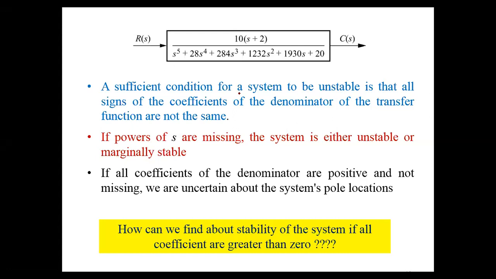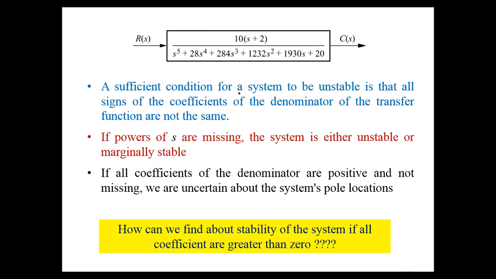However, another method to test for stability without having to solve for the roots of the denominator is available, that is the Routh-Hurwitz criterion. In our next video, we will discuss this method of finding the stability of the system.